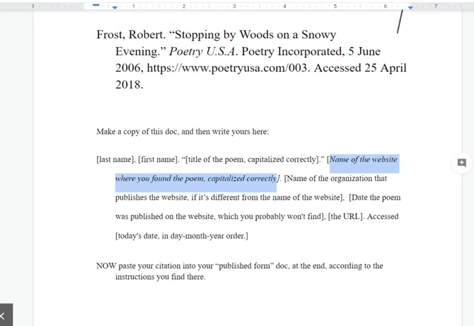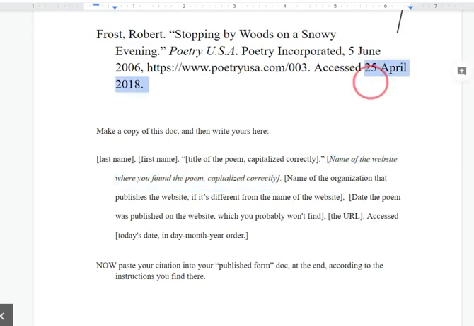The main things I want to comment on as far as common mistakes kids make. Number 1, a lot of times kids format the date wrong. The date gets formatted in day, month, year order. No commas. Not month, day, year. Also, it's not 25th, it's 25. It's not 5th, it's 5. Kids forget to capitalize the name of the website.